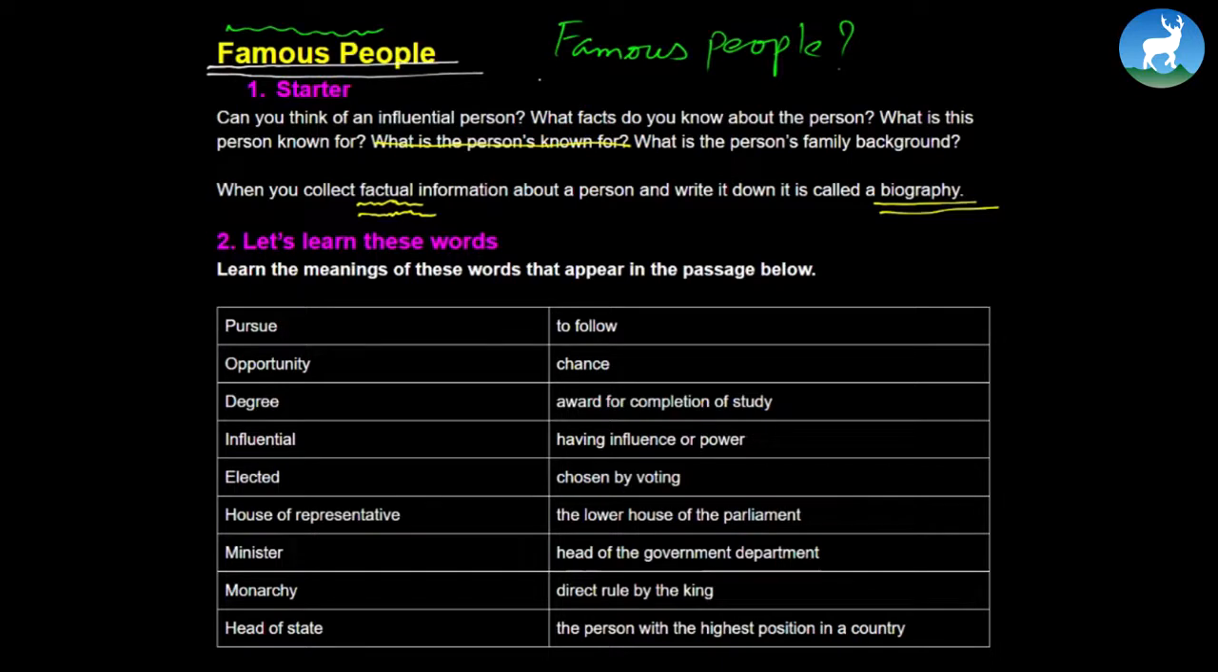Today we are going to read a very short biography of one of the famous personalities of Nepal. But before that, let's learn these words that appear in the passage below. These are the words, and the meaning is in the right column. There might be many more words whose meaning you might not know, so make sure a dictionary is always next to you. Make best use of the dictionary.